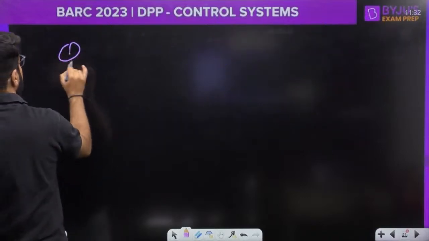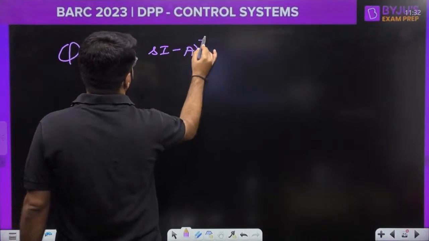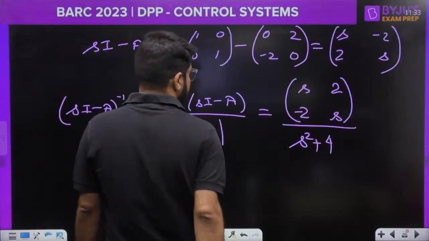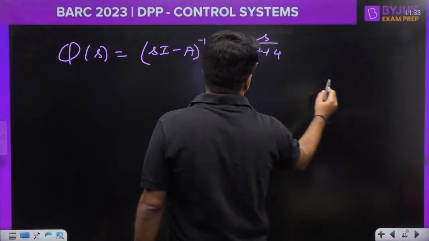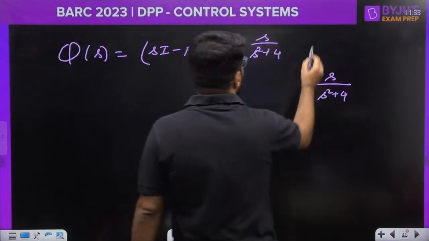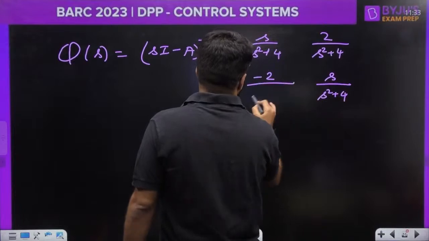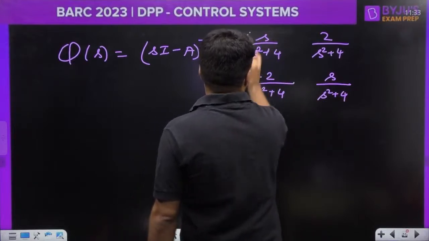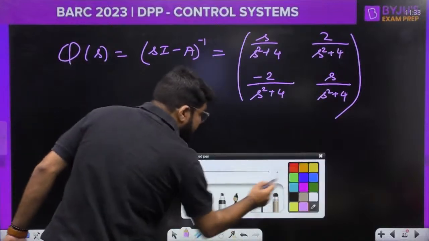Let me write down once again. We also call this the term phi s, sI minus A whole inverse, and this is given by dividing s square plus 4 throughout: s upon s square plus 4, here also s upon s square plus 4. Then the second term we had plus 2, so that is 2 upon s square plus 4 and minus 2 upon s square plus 4. So what should be the value of phi t?